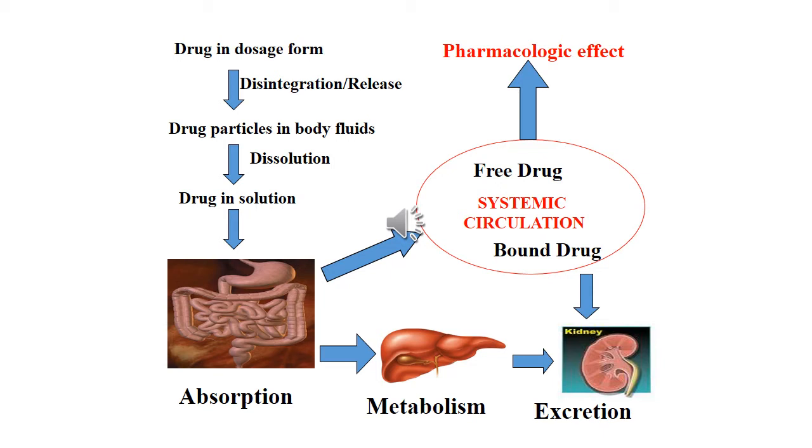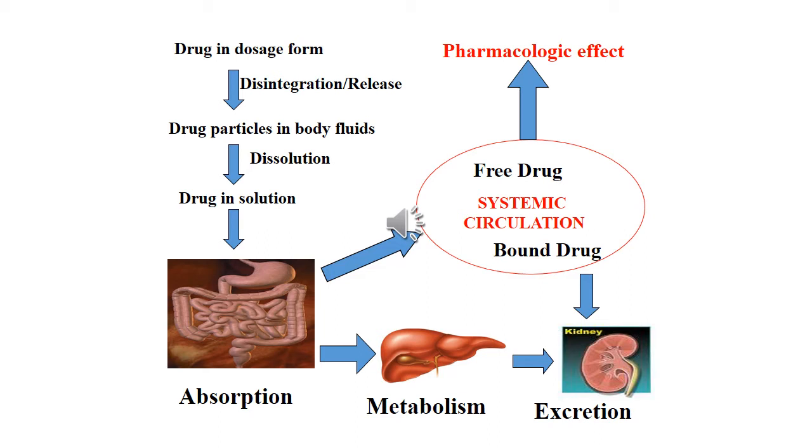The drug which is metabolized in the liver will finally be eliminated through the urine. So if the drug is taken through the oral route, it should follow all these steps: disintegration, dissolution, absorption, metabolism, excretion, etc.